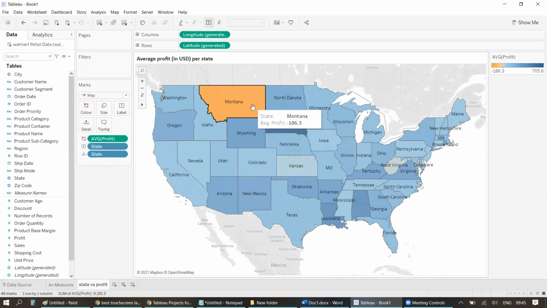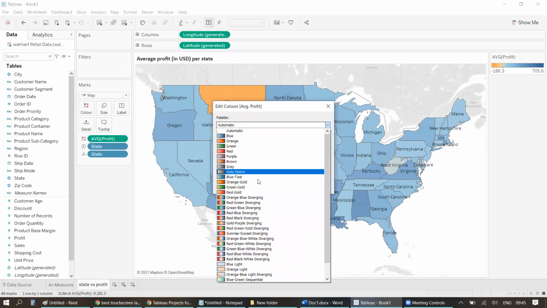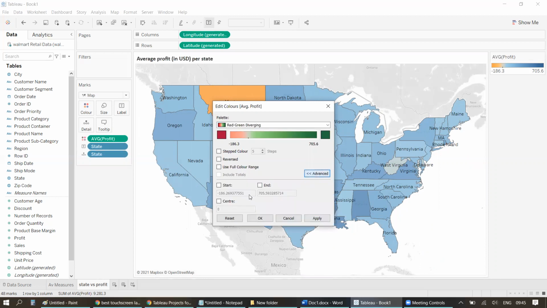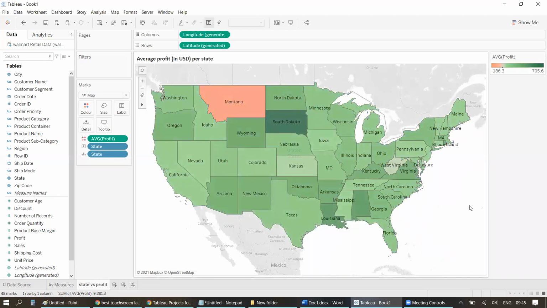That basically means this orange color that you are seeing, that's a negative one, right? The darker the blue color, the higher the average profit it's getting. If you want to change the color also, we can change it. Maybe let's say I'm changing to red to green diverging, right? You can go to advanced and select what is the center. So definitely the center, we can keep it at 0. Below 0, it would be loss. Above 0, it's basically profit. Click OK. And yeah, that's how it looks like now, right?